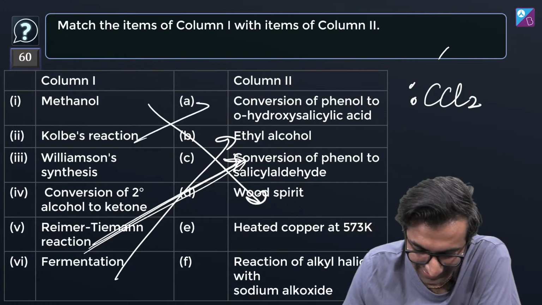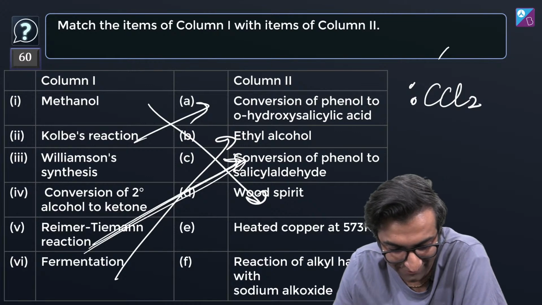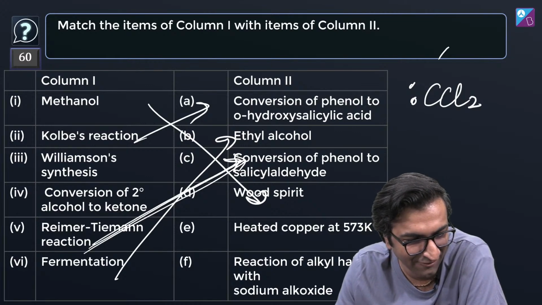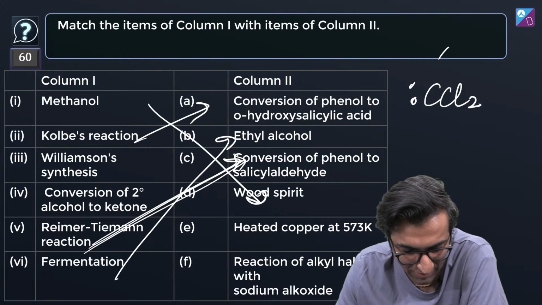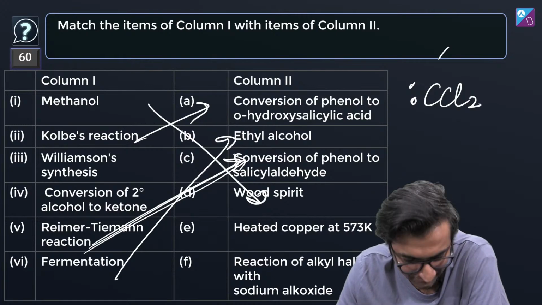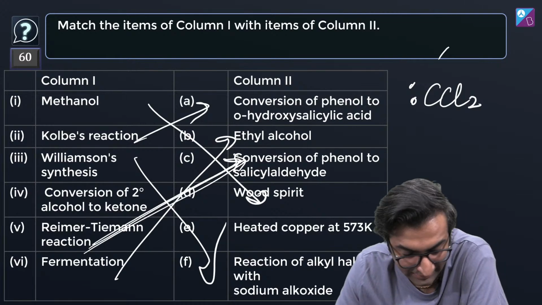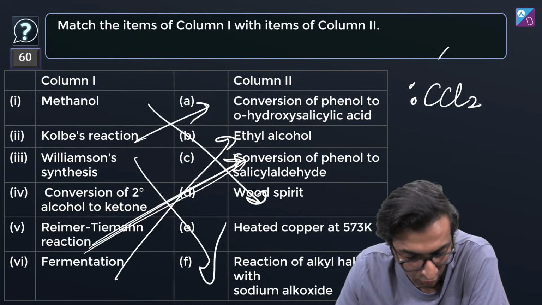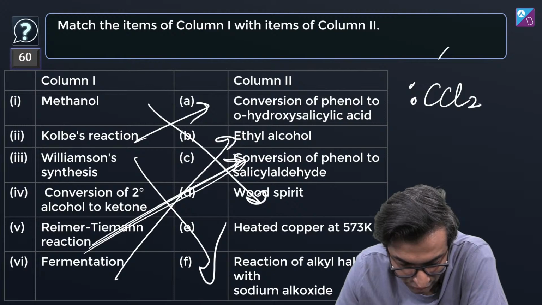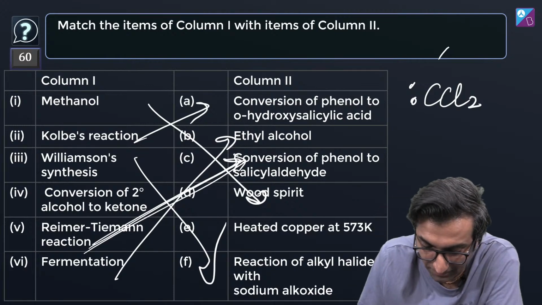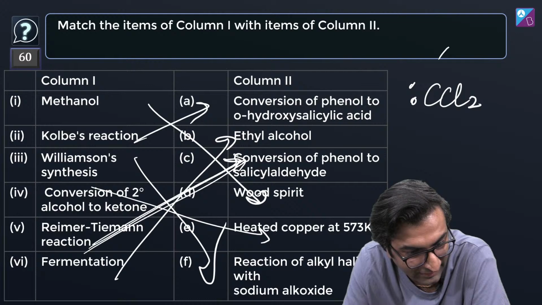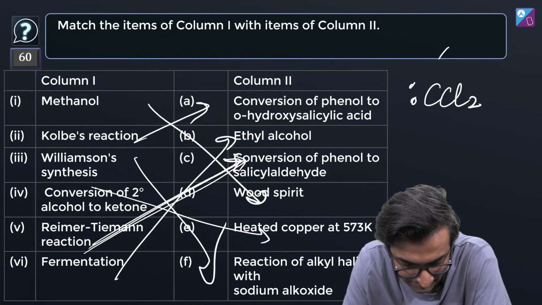2 का A, yes, salicylic acid, or phenol to salicylic acid. Ria on fire. 1D, 2A, 3F. F also? Yes, Williamson synthesis, sodium alkoxide and alkyl halide. 4E is conversion of secondary alcohol to ketone, heated copper at 573 Kelvin. Lovely. 5C, Reimer-Tiemann reaction.